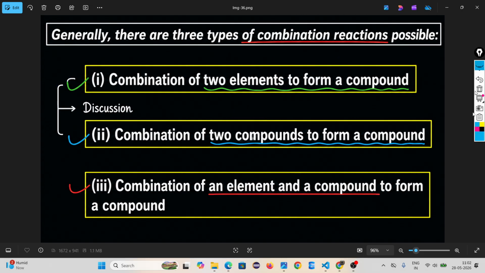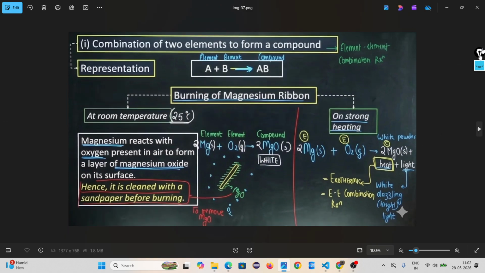First we have to understand element plus element to form a compound. Two or more elements reacting with each other to form one compound. This is nothing but your combination reaction. Look, I am taking two examples. The first is the burning of magnesium.